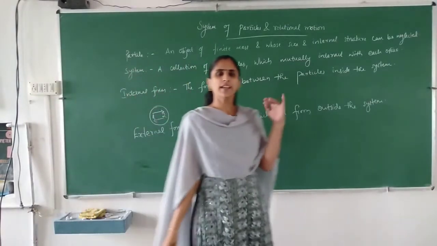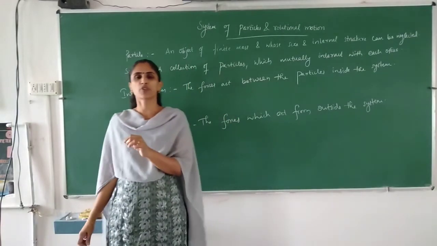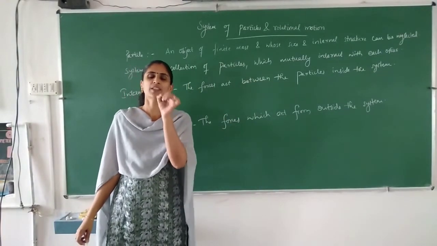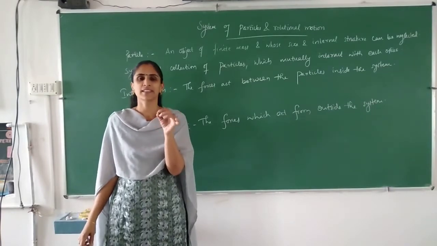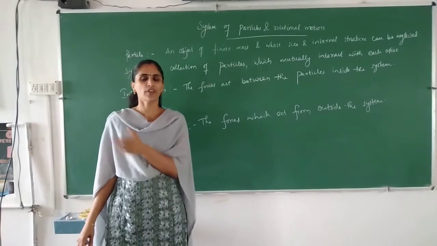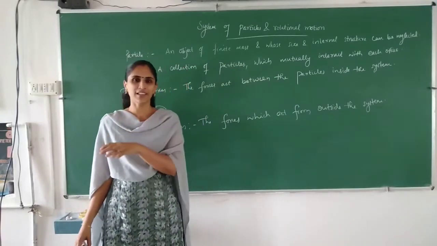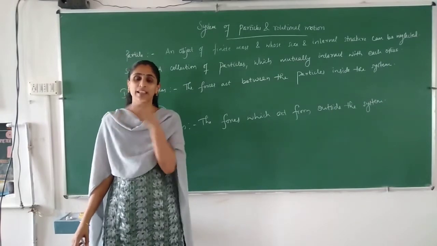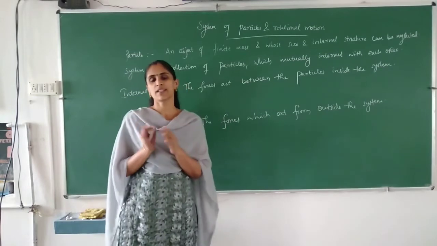So why are we dealing with this? So far, whenever we are considering motion of an object, we are considering that object as a point object whose size is negligible. So far whatever we have considered are particles. But actually we know that the objects we see have definite size.